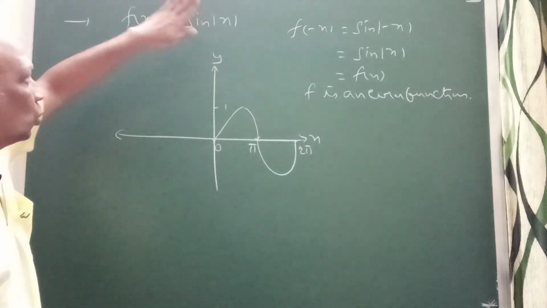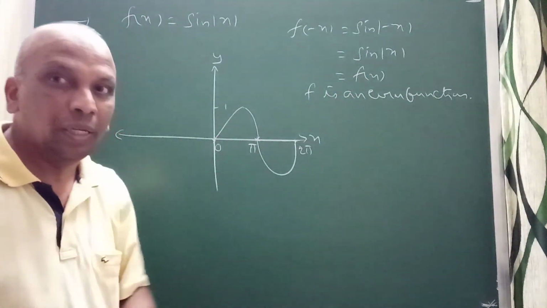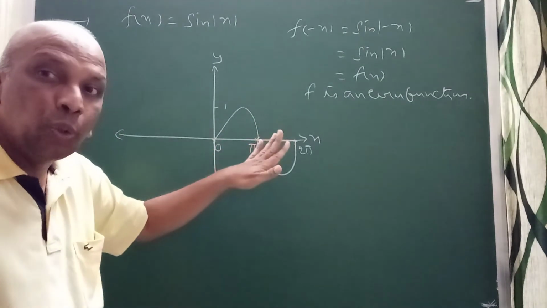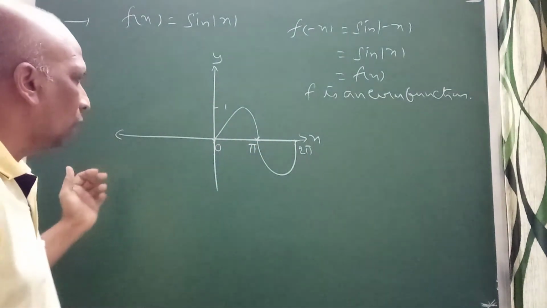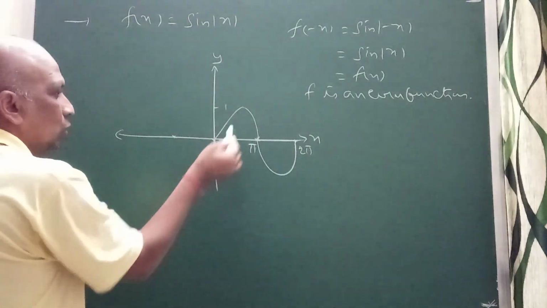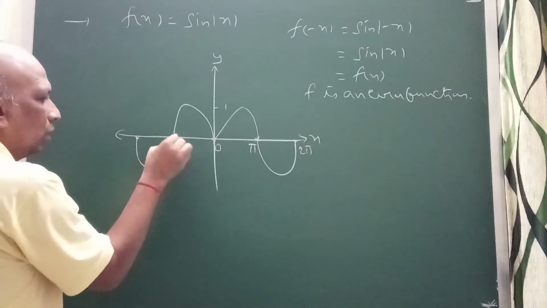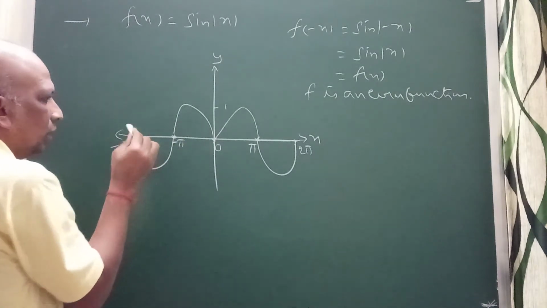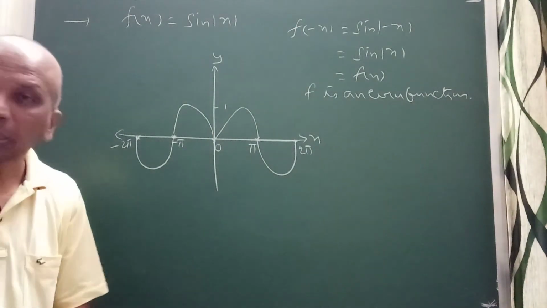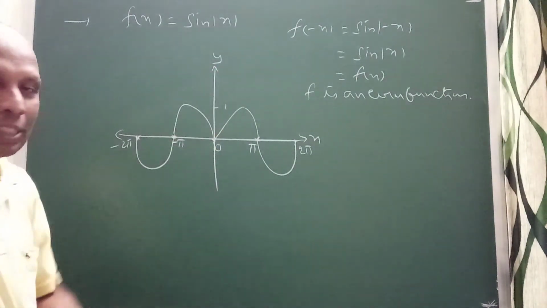Now, to draw the graph of sin mod x, I put even function. So you draw the image of this. The image will come like this, and this is minus pi and this is minus 2 pi. So you will get like this. This is the graph of f of x equals sin mod x.